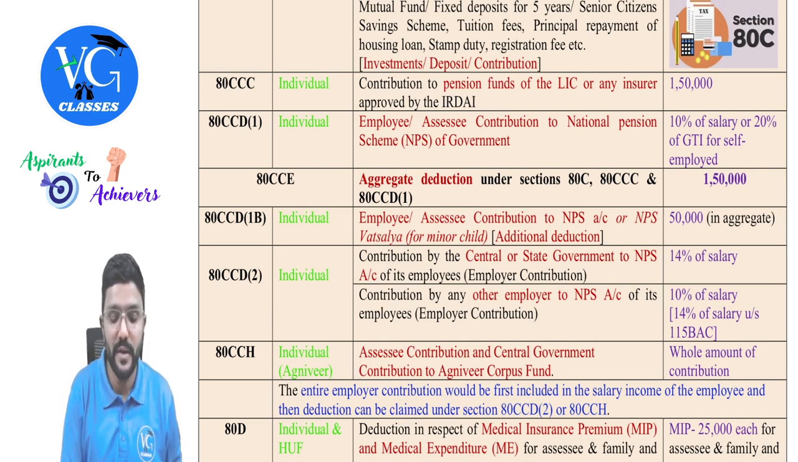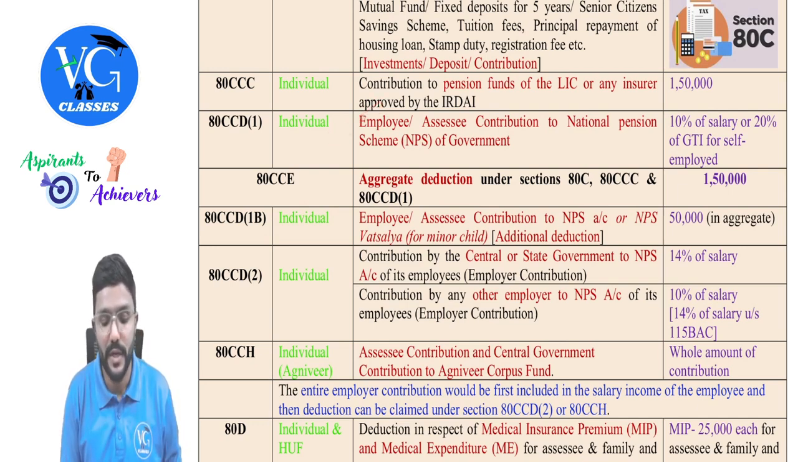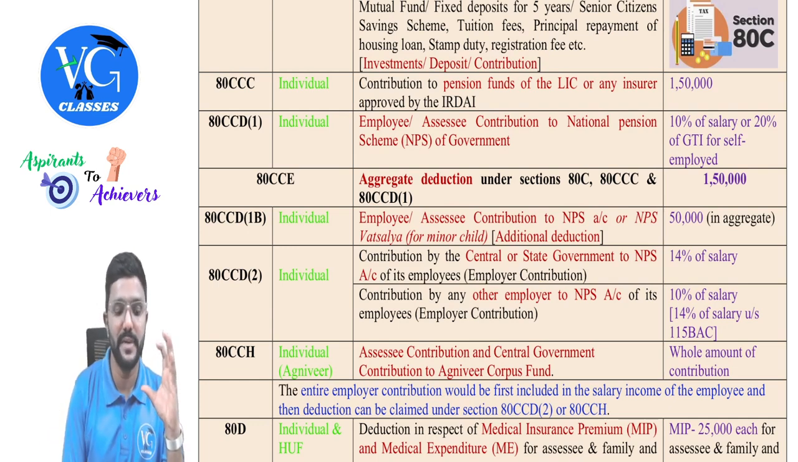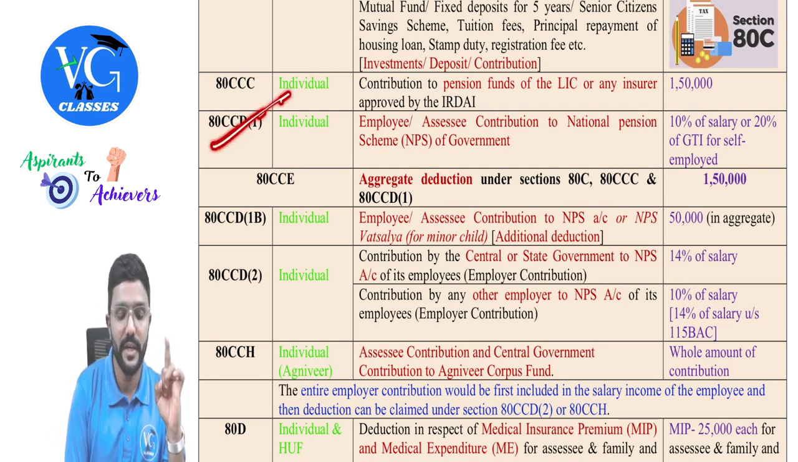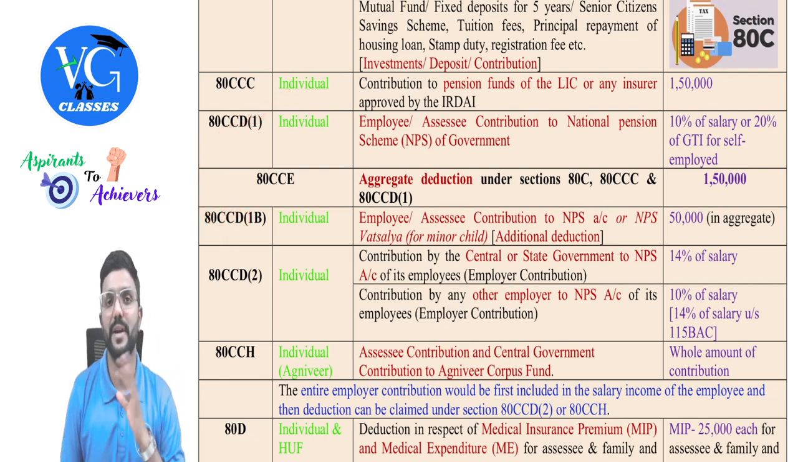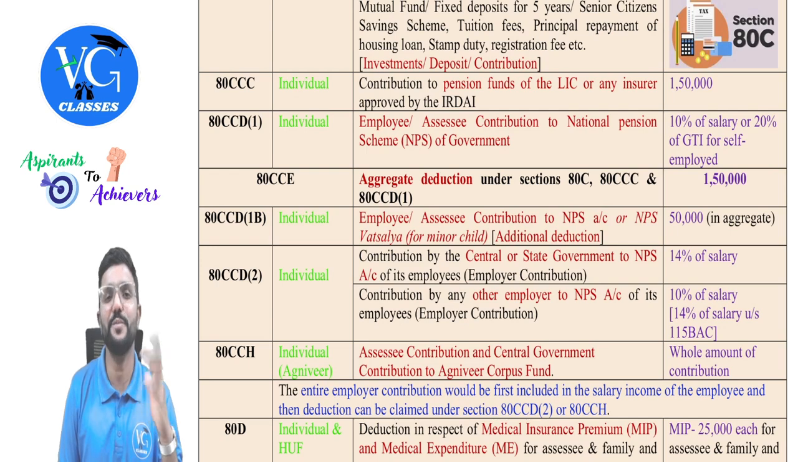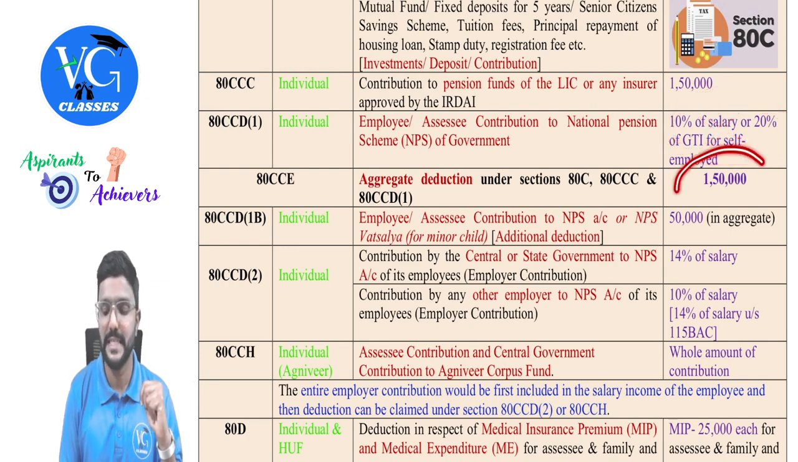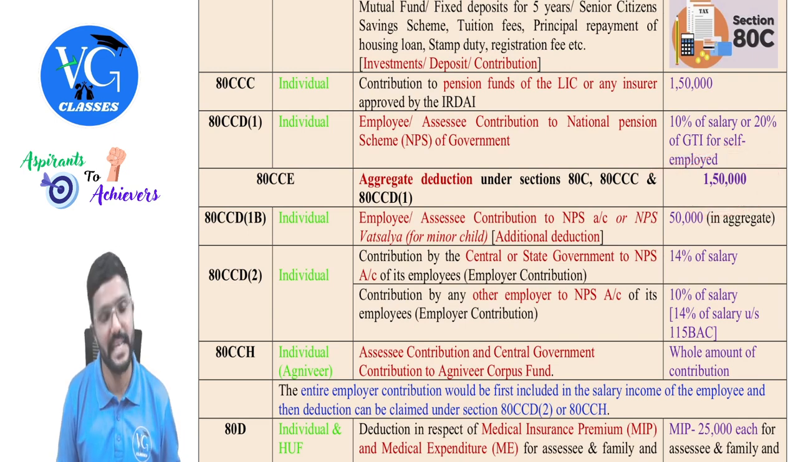You can see here the employee or assessee contribution to an NPS account or NPS Vatsalya, that is opened in the name of a minor child, gets an additional deduction of 50,000 in aggregate. In aggregate. So if the assessee cannot claim deduction for his contribution there, he can come and claim here, but maximum 50,000. If the contribution is more than 50,000, then check whether you can claim it there. If not, forget it. That's all, because there is a maximum limit under section 80CCE, guys.